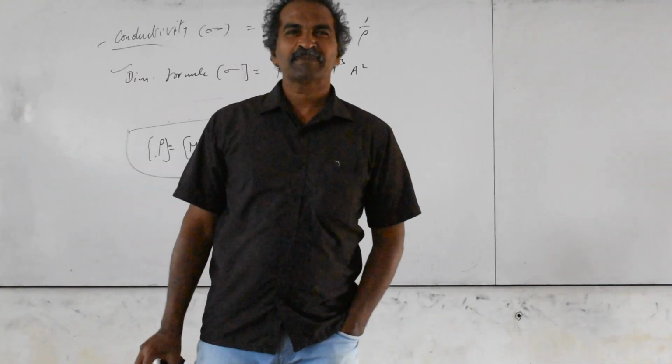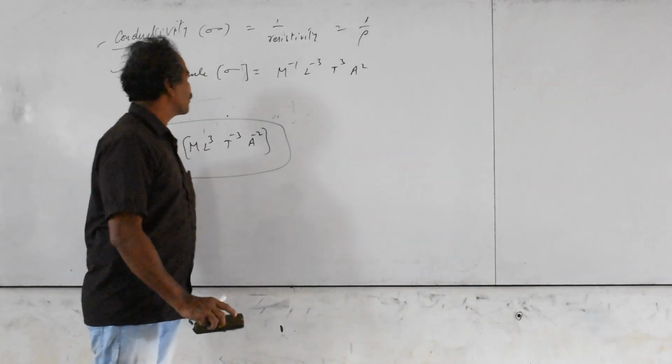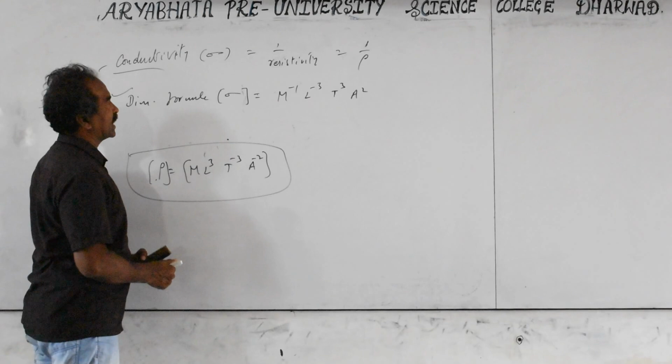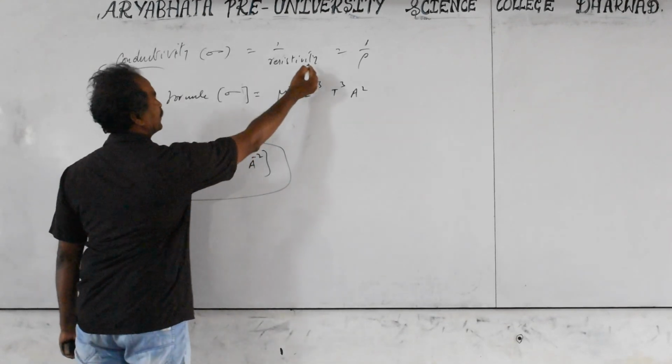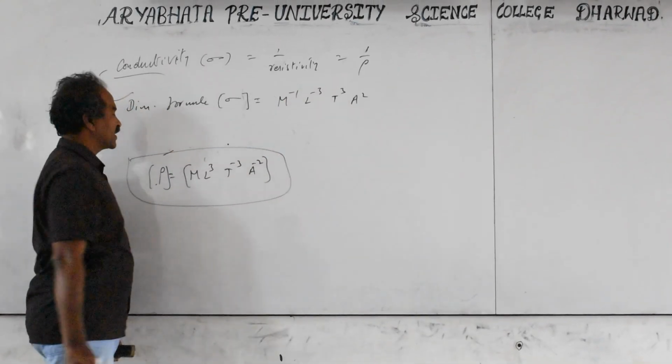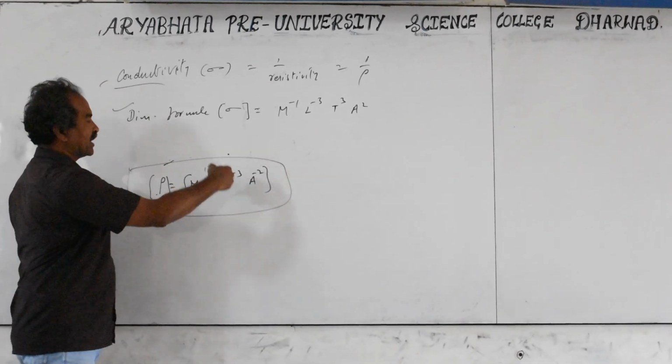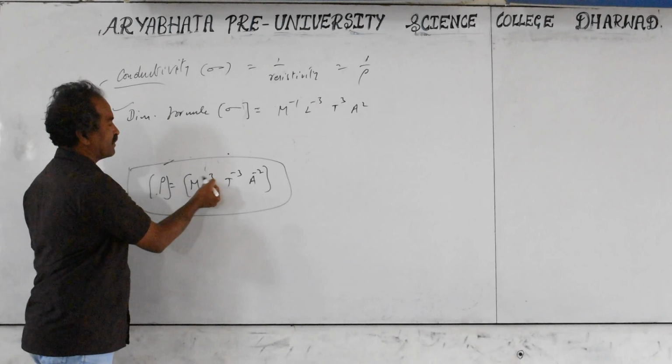Good morning, students. In the previous class, we stopped at the dimensional formula of conductivity. Conductivity is the reciprocal of resistivity, 1 by rho. The resistivity dimensional formula we already discussed before: M L^3 T^-3 A^-2. So 1 by this means power plus becomes minus, minus becomes plus.